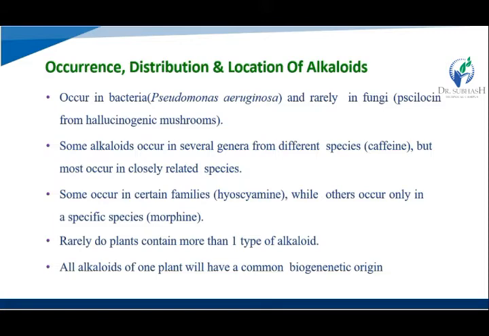Then some alkaloids occur in several genera from different species like caffeine, but most occur in closely related species. Then some occur in certain families like hyoscyamine, while others occur only in specific species like morphine. Rarely do plants contain more than one type of alkaloid. All alkaloids of one plant will have a common biogenetic origin.